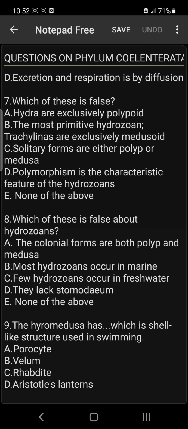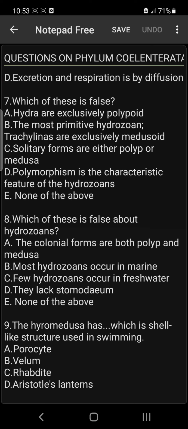Which of these is false? Could it be option E, none of the above, or is one of the options false about hydrozoa? Should we go for C, solitary forms are either polyp or medusa? The answer is E, none of the above. It therefore means that all are true.